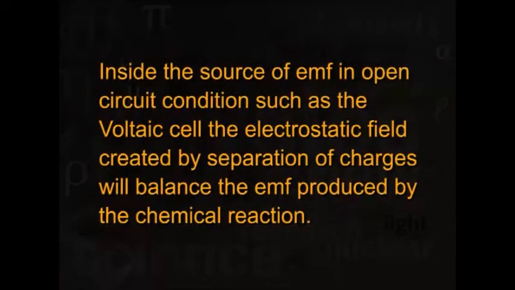Inside the source of EMF in open circuit condition, such as the voltaic cell, the electrostatic field created by separation of charges will balance the EMF produced by the chemical reaction. Thus, the EMF has the same value, but opposite sign as the integral of the electric field aligned with the internal path travelled by the charges between the two terminals of the battery. The terminals are represented as A and B.